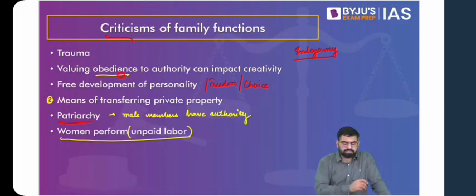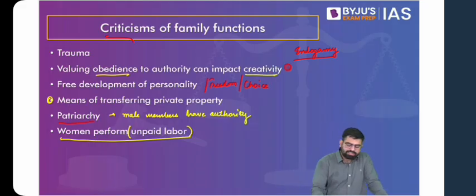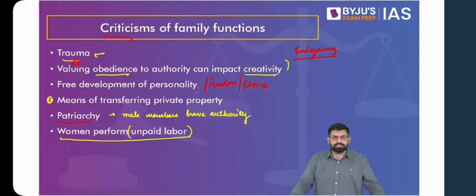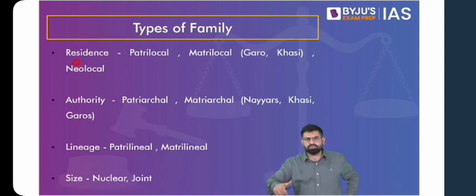Then this obedience to values, this obedience to authority, impacts creativity. Think of a situation where you actually want to become a civil servant and your parents say no. Your father, who generally has more authority, says no, you have to become a doctor, or an engineer, or part of the family business. So you see that it impacts the freedom of choice of an individual. Also, because of these aspects, it breeds trauma. Take the example of the LGBTQ community, wherein they want to go for same-sex marriage, and you see how staunch an opposition we get from this institution of family whenever there is a change. In sociology, we understand that whenever there is a change, there has to be a backlash against it. We will also see that in terms of globalization when we discuss globalization and urbanization. Which ultimately breeds trauma. Now you have to understand that these functions are also changing.